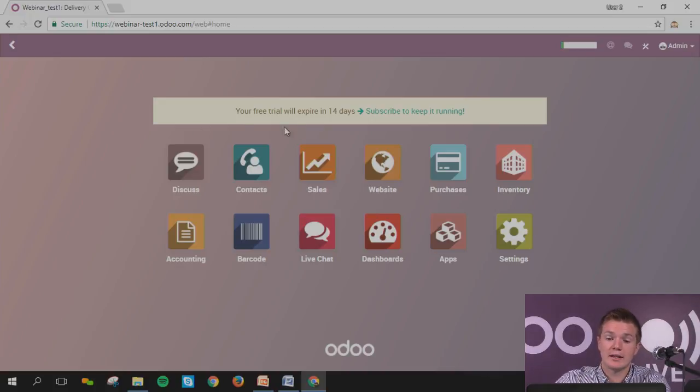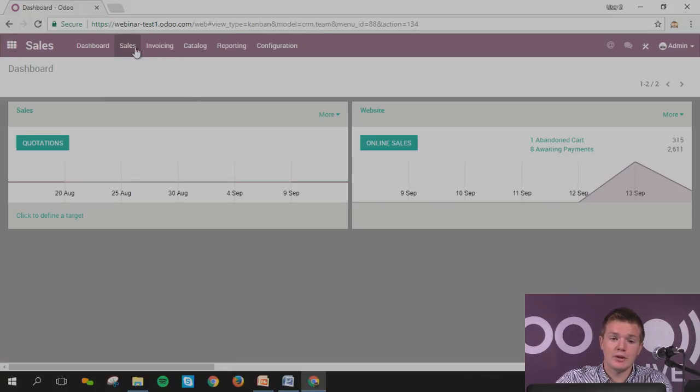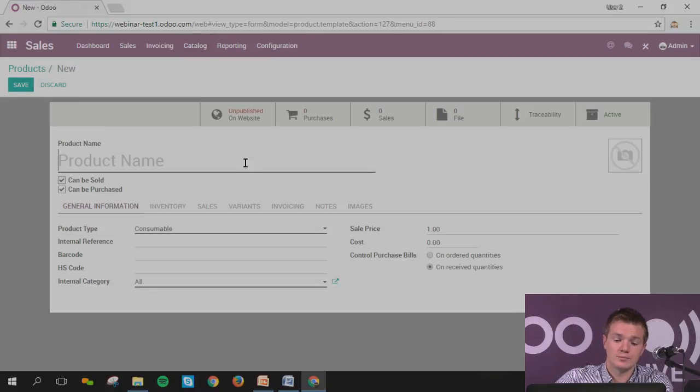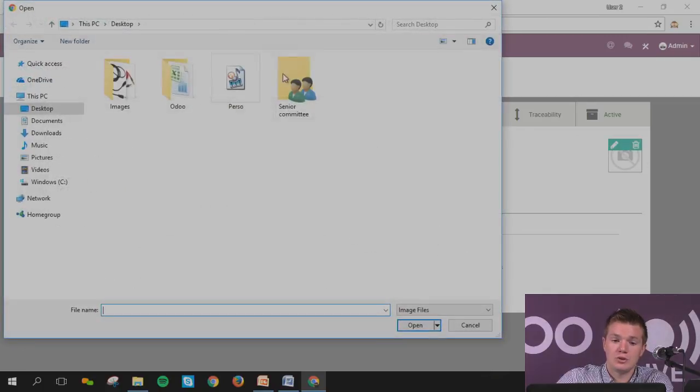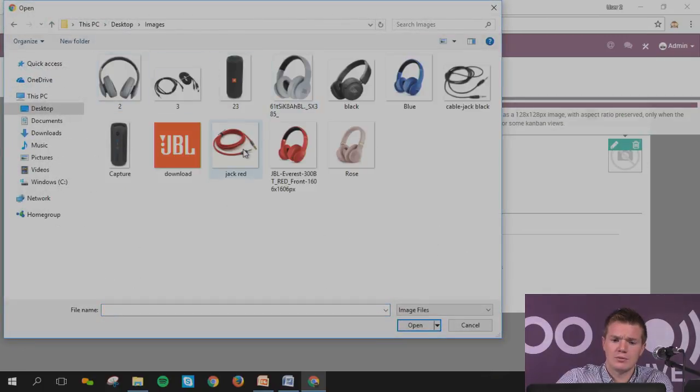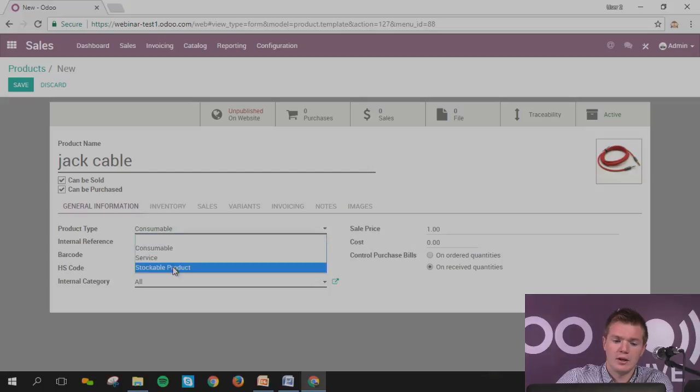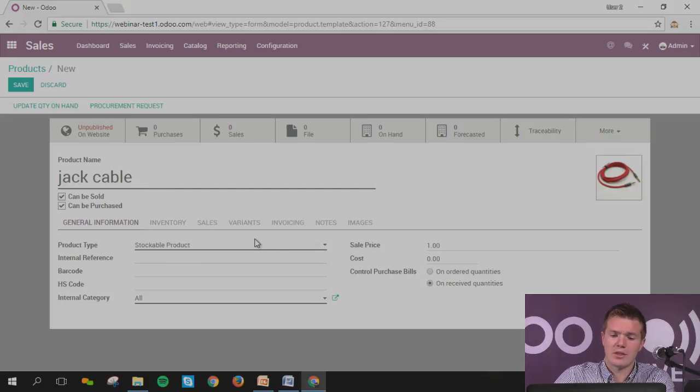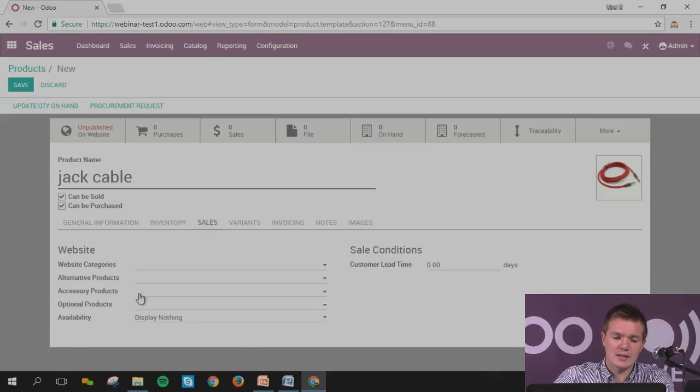So we can take the example. I'm going to create a new product which is a jack cable. I'm going to put an image. I think I've got one. Yeah, there you go, like in red. I'm not configuring all the variants and everything. We have already seen that together, and you can see that that's alright. I'm just saving it.